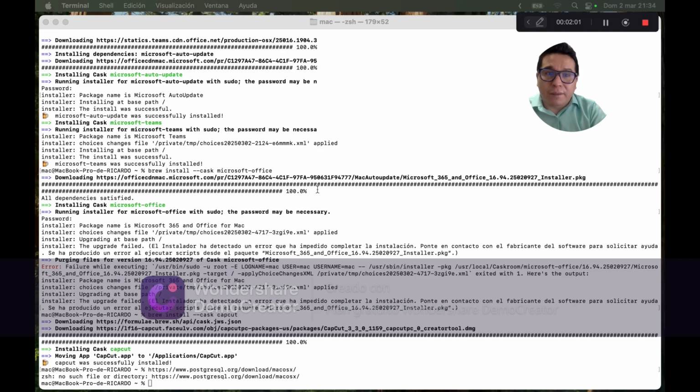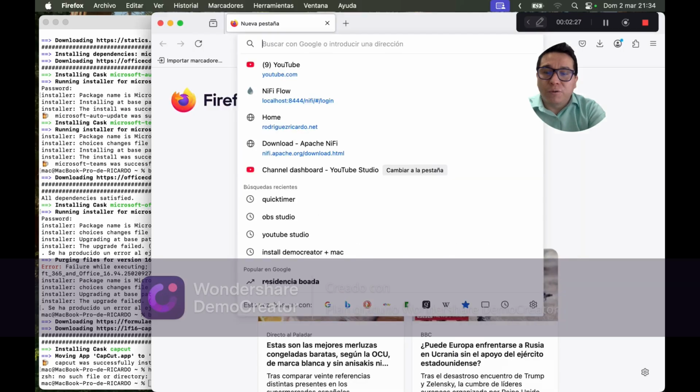As we can see, we can also download it from the internet using the command brew install and the version that we want to install in our system.